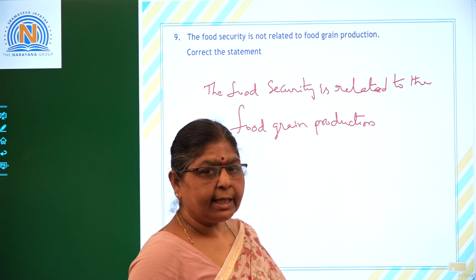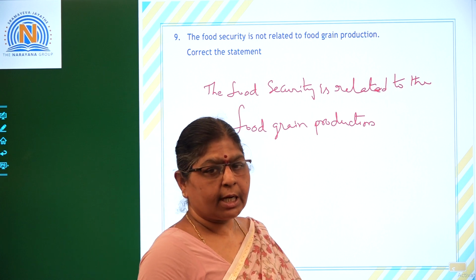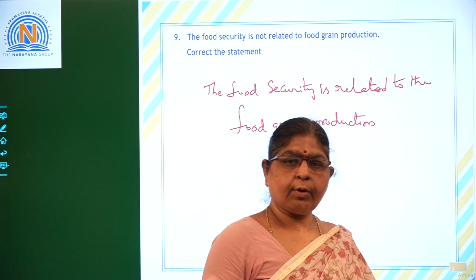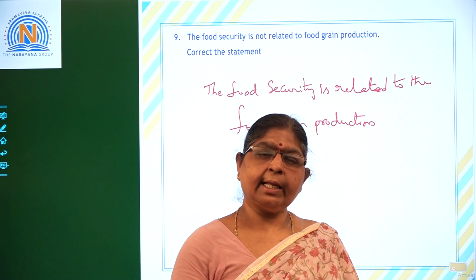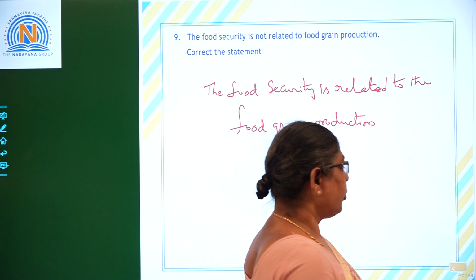Food security is ultimately related to the food grain production. Unless we produce more food grains, how can we secure the food to all the people? Hence, we can say very clearly that it is related to food grain production.